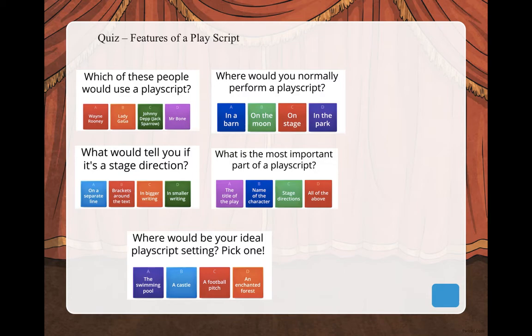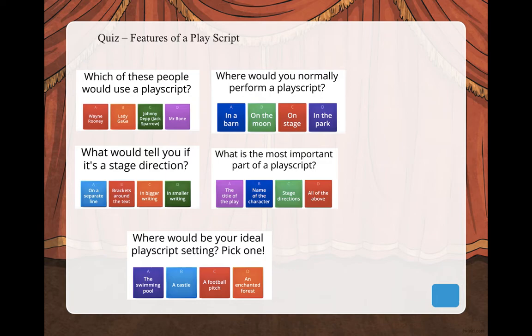questions. So number 1, which of these people would use a play script? It's C, Johnny Depp. He's Jack Sparrow in Pirates of the Caribbean. Number 2, where would you normally perform a play script? It's C, on stage. Normally on stage, but you could perform it in the park, in a barn, quite difficult on the moon. What would tell you if it's a stage direction? It's B, brackets around the text.